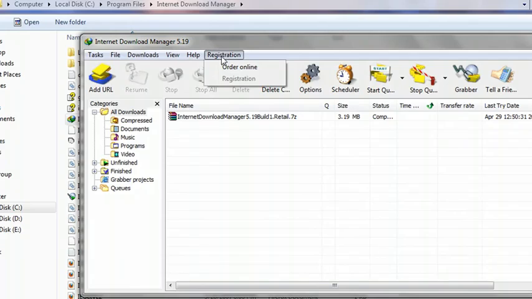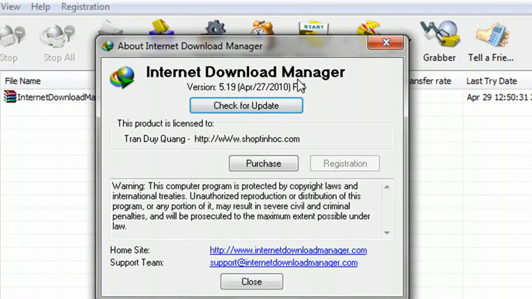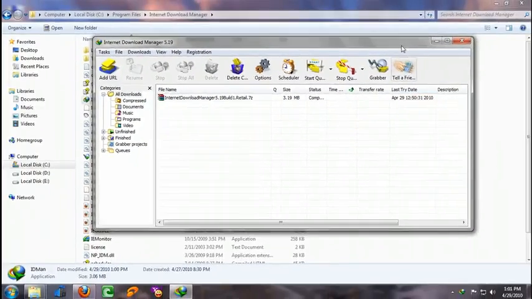Yeah, we go to the help and go to about IDM. If you see the word full, that means you install successfully and you can use this on the Firefox or everything. You can download this.